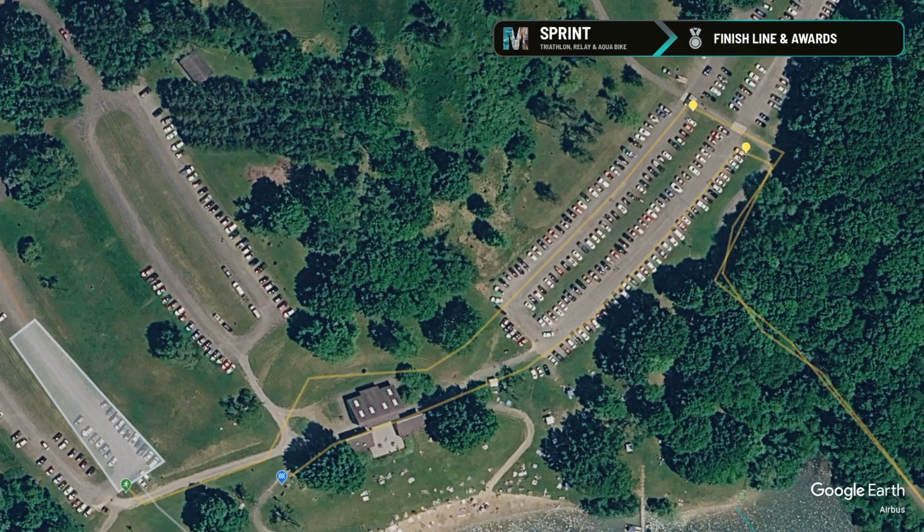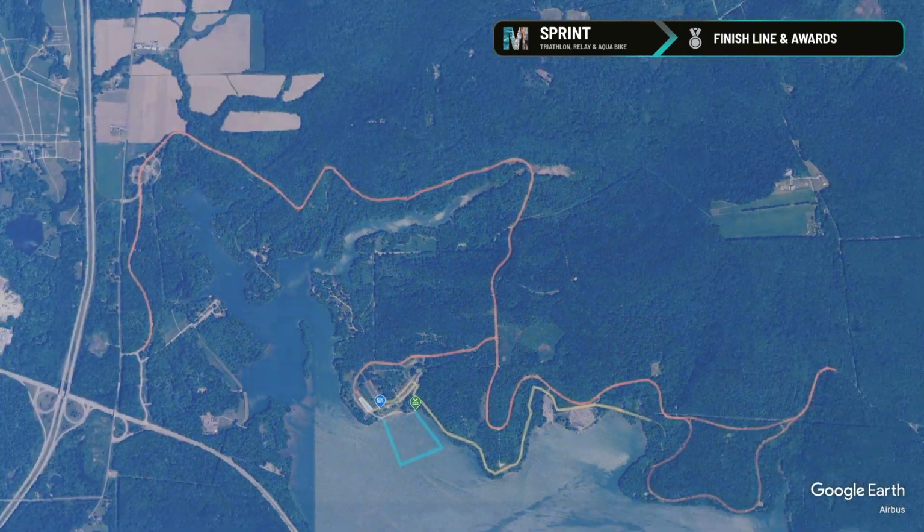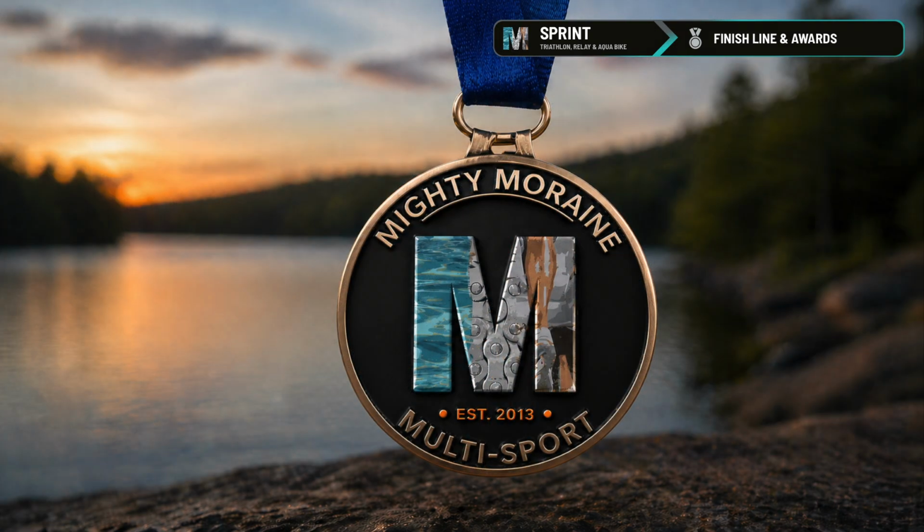After you've finished your race, take some time to cool down and gather your things from the transition area. While you've been on the course, our volunteers have been preparing an assortment of foods for you to enjoy as you rebuild your energy. And be sure to stick around for our awards ceremony, which will begin shortly after all the athletes are off the course. So grab some food and relax. The hard part's done. The only thing left is to start planning your next multi-sport adventure.